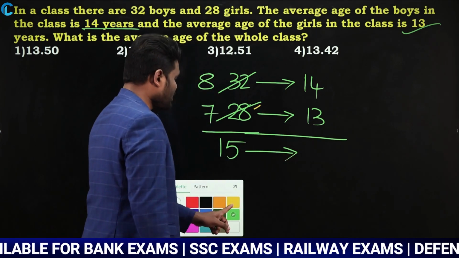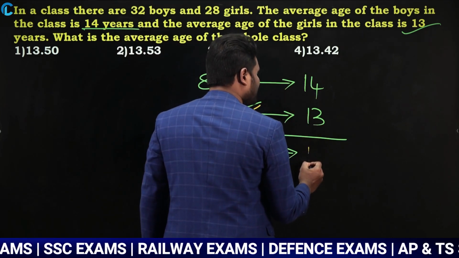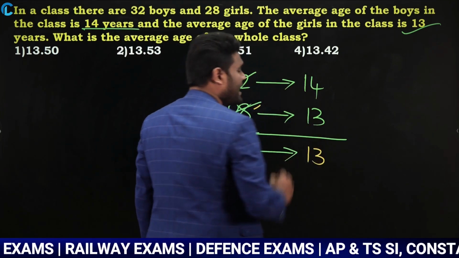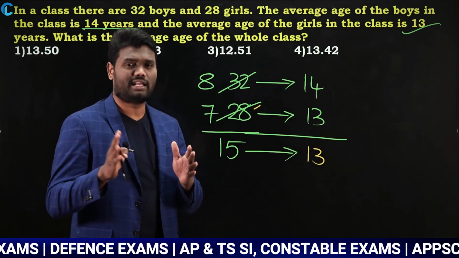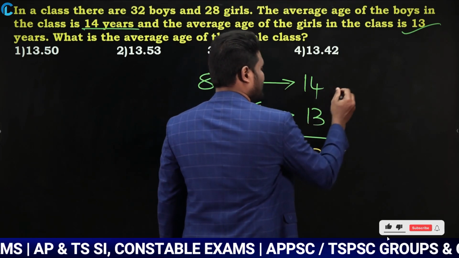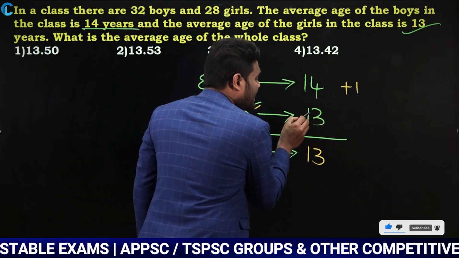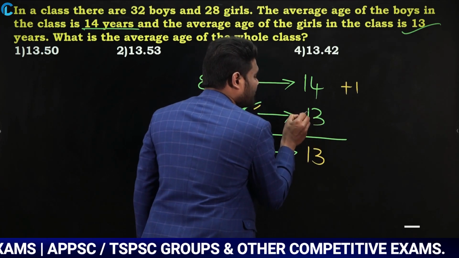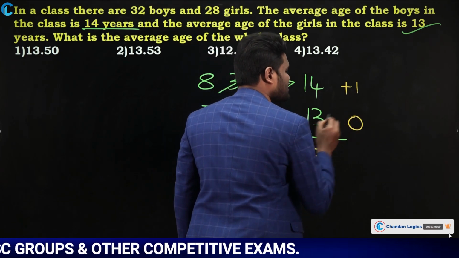Now look here, I told you need to assume the average. Now what I am doing is I am assuming the average as 13. When I assume the average as 13, each and every number should be 13, 13, 13. If you look here, it is 14, which is 1 more than average. Yes or no? 1 more than average, so plus 1. Now if you look here, my assumption and the value whatever I am having, both of them are same. As there is no deviation, you will take it as 0.